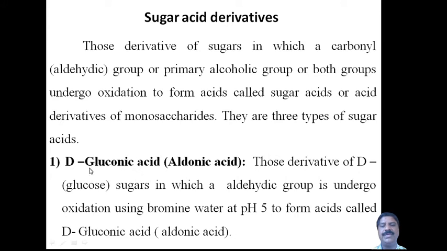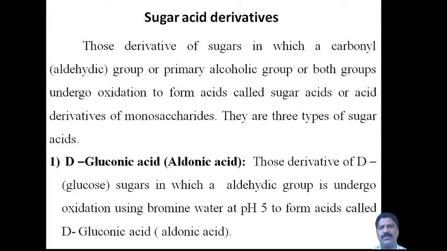Okay, the first one is D-gluconic acid, also called aldonic acid, because here the aldehyde carbonyl group is specifically taken. Glucose is there, no? Glucose always contains the aldehyde group and fructose contains the ketonic group. Therefore, this is the difference between aldehydes and ketones, or glucose and fructose.